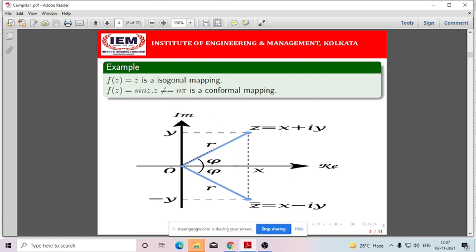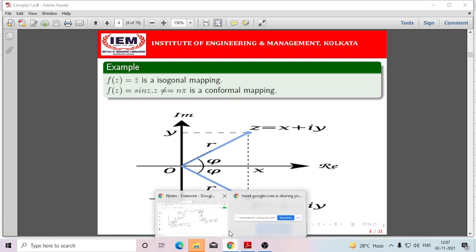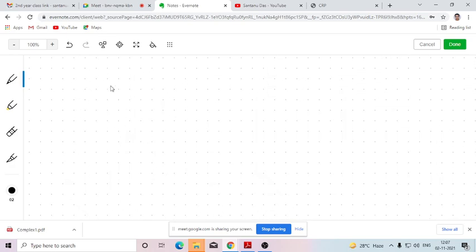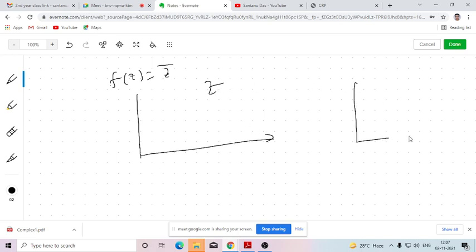And here, are we not considering the w Argand plane? Okay, just let me show it here. We are considering both. How are we considering both? Say f(z) equals z bar. This is the function. So let us consider the z Argand plane, xy, and let us consider the w Argand plane, uv.